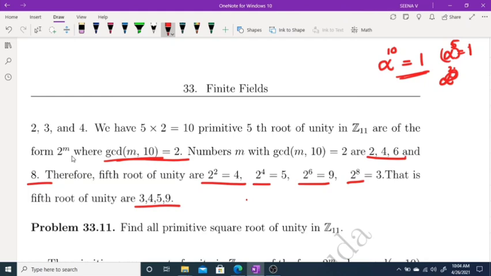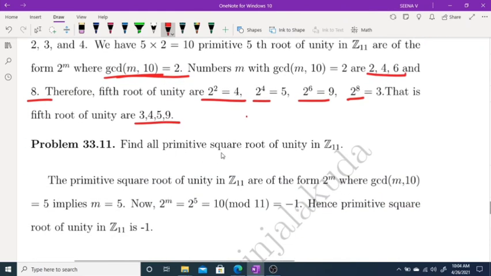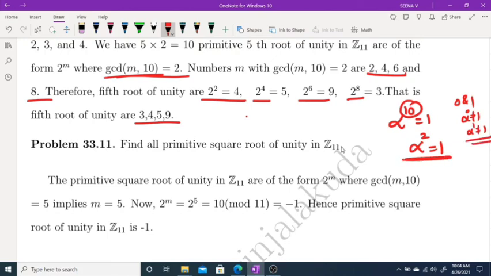Similarly, for finding the primitive square root of unity in set 11, here we know that alpha raised to 10 is equal to 1. Primitive square root means alpha raised to 2 equals 1, and alpha raised to 0 is not equal to 1 and alpha raised to 1 is not equal to 1. We want to get elements which satisfy this property.